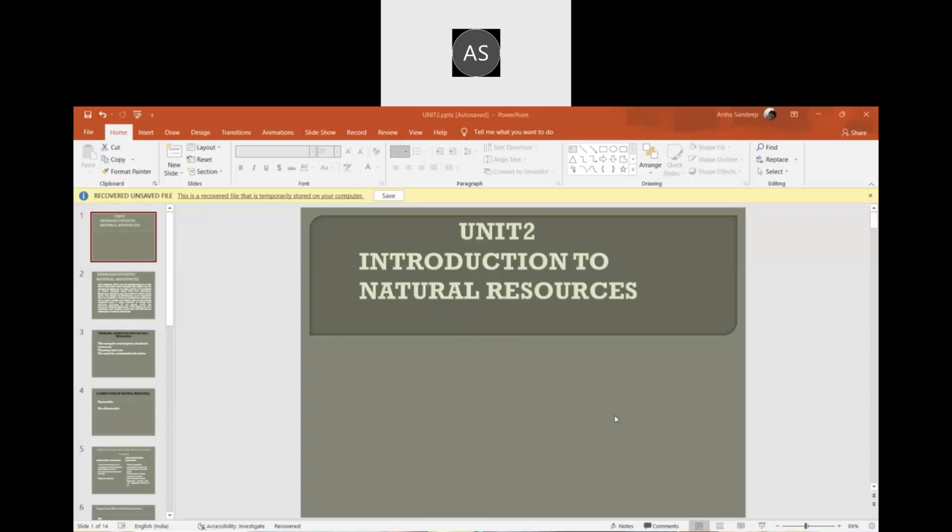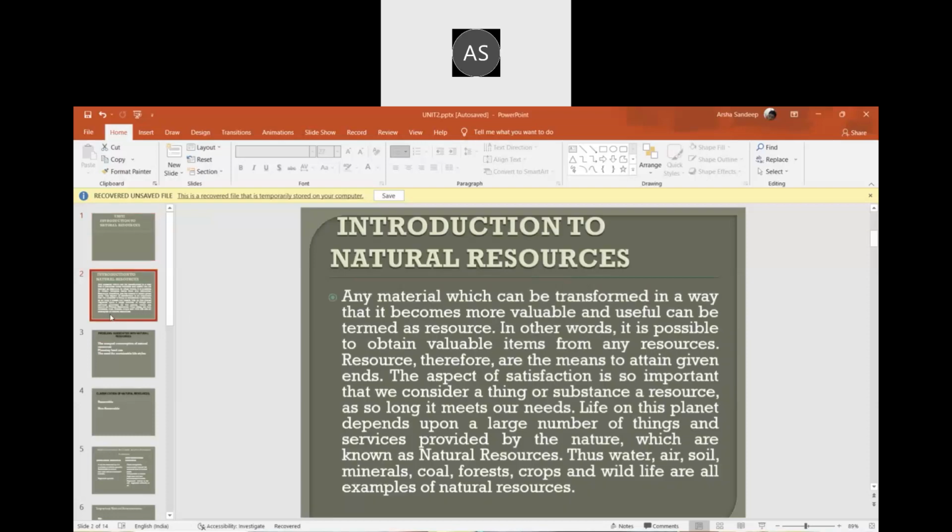Natural resources means the resources which we get from nature. So, the natural resources, we'll go to the next slide. Any material that can be transformed into a valuable and useful form is called a resource. Natural resources are drawn from nature, which we get from nature and use with a few modifications, and that is called a resource. In other words, it is possible to obtain valuable items from any source.